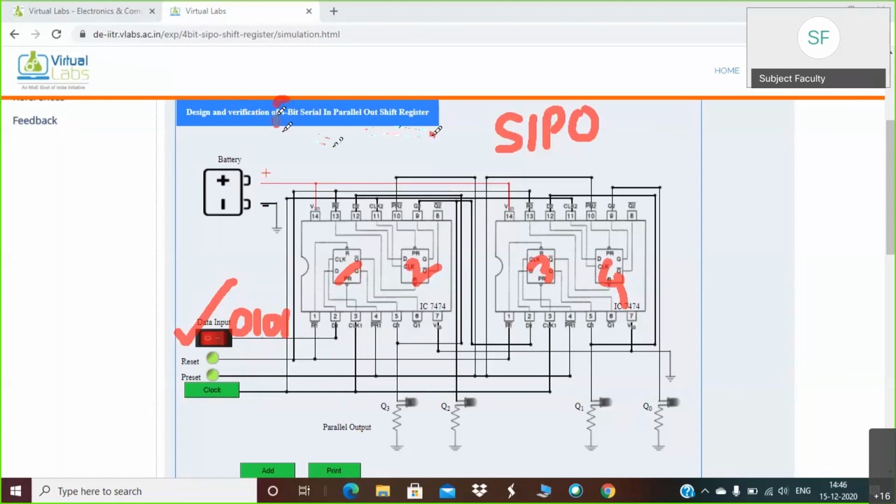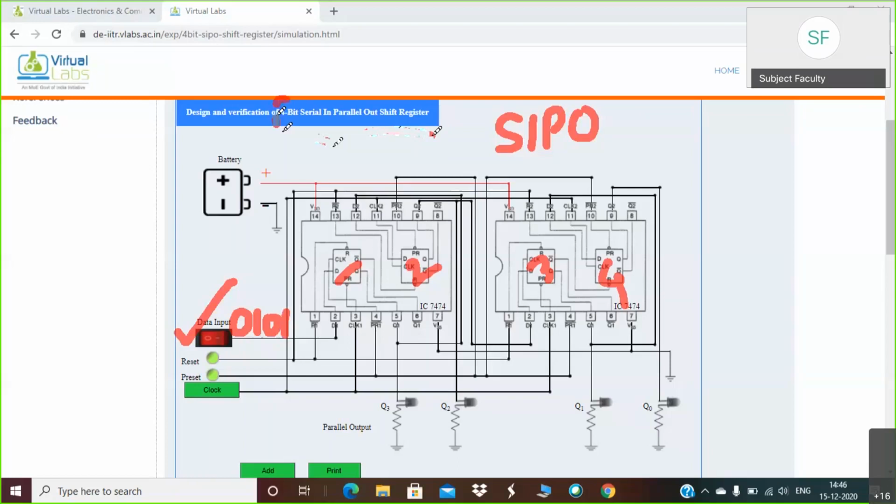There are two more terminals, reset and preset, available here, but don't worry about them. You don't have to take care of them. Just leave them as they are. Don't change them. Clock: whenever you apply the data input, you have to press this knob. You have to give the clock.